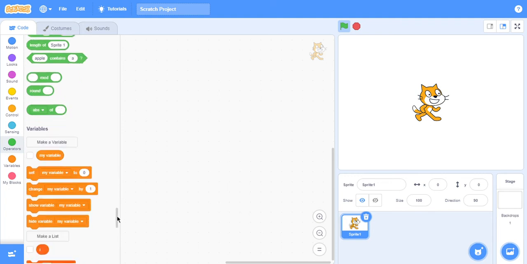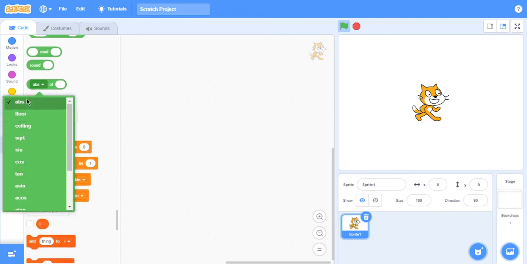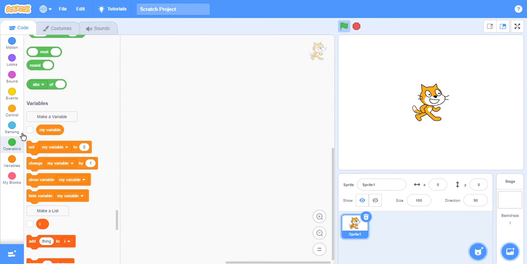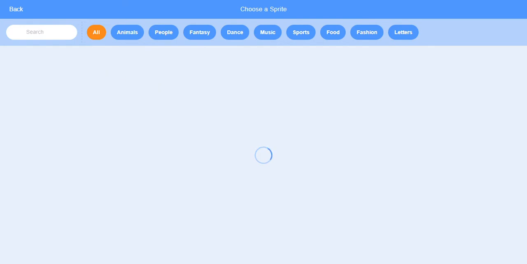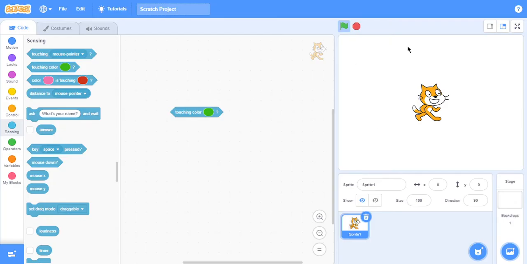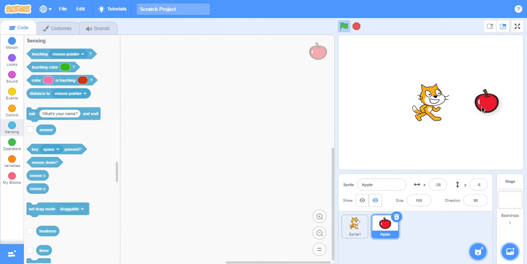We got ABS. Don't know what that is, but we got also sensing, which is like touch sensors, like colors. If I get a character, and I choose this thing, and I go grab this, and I need to give it to that one.